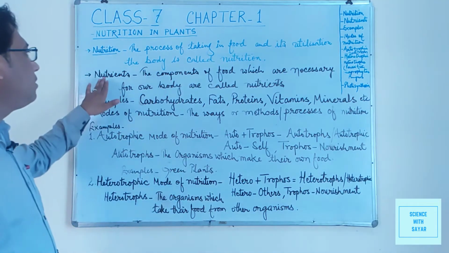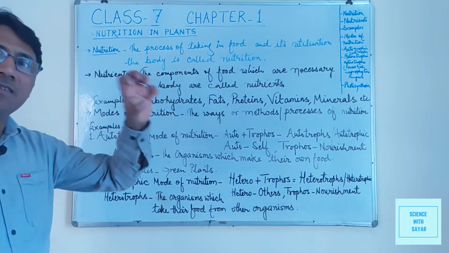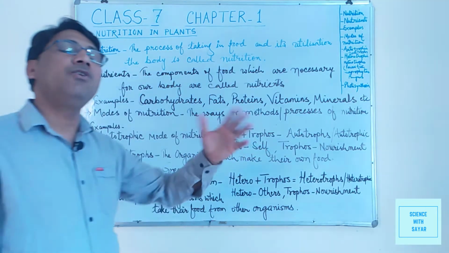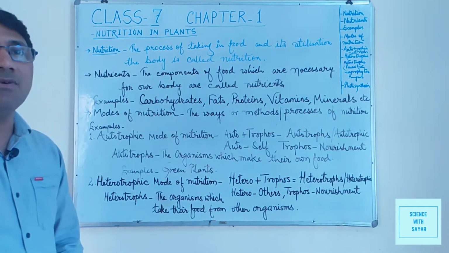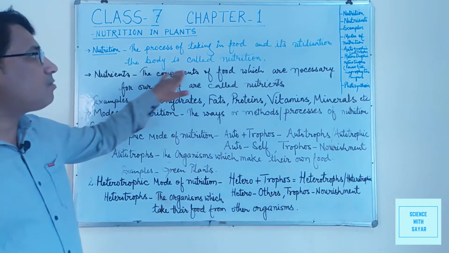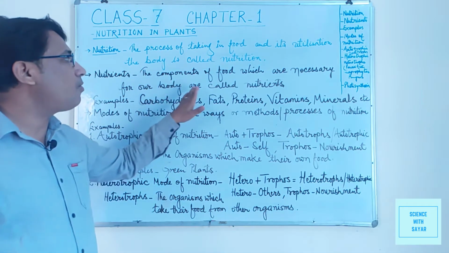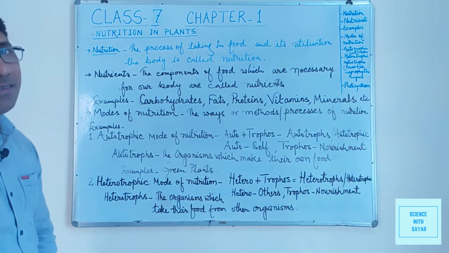These are known as nutrients. Nutrients are actually the chemicals, the substances which are present in the various food items which are necessary for our body. So the components of food which are necessary for our body are called nutrients.